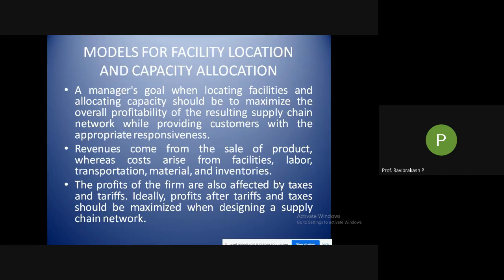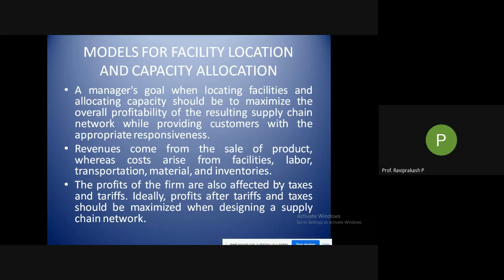So we talked about the responsiveness and the cost of transportation. Those things are very much there. Here again with respect to those particular phases, we'll start with phases 2, 3, and 4. There are some models for facility allocation and capacity allocation. This is not a typical model where you have some diagrams and all.